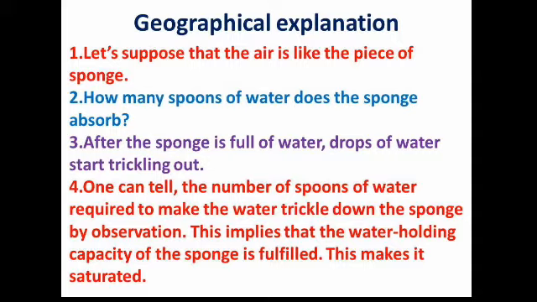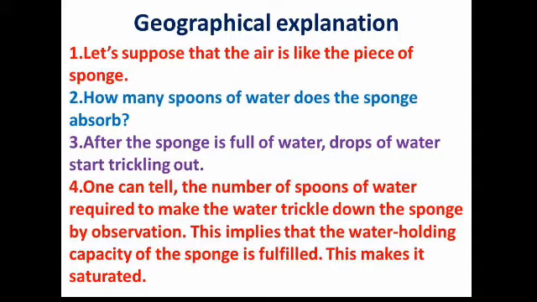Let's suppose that the air is like a piece of sponge. Here you have to imagine and consider some facts which are given in the activity. How many spoons of water does the sponge absorb? 8, 9, 10, whatever it is, according to the size or volume of that sponge. After the sponge is full of water, drops of water start trickling out. It means the sponge has a specific capacity.